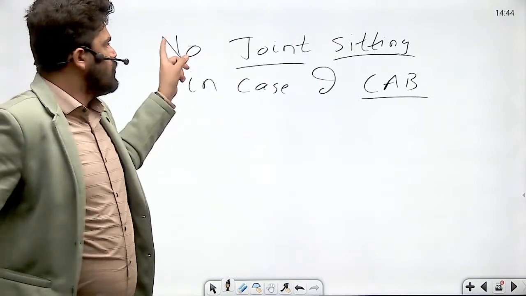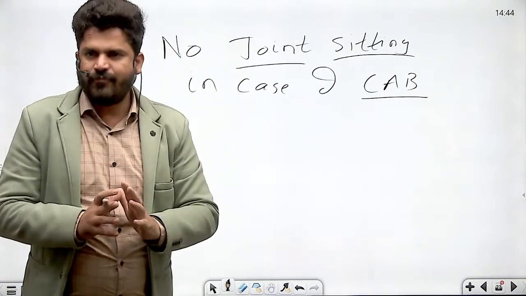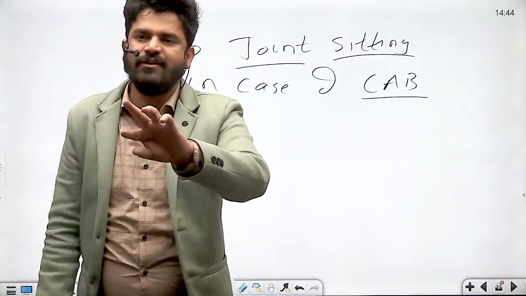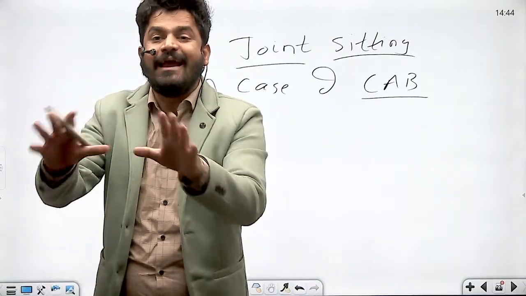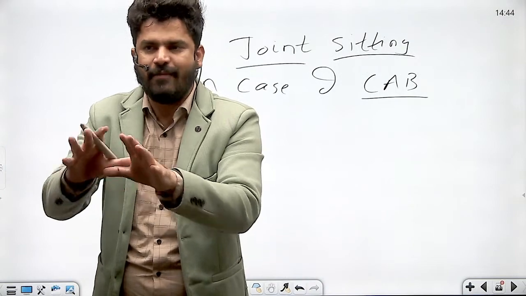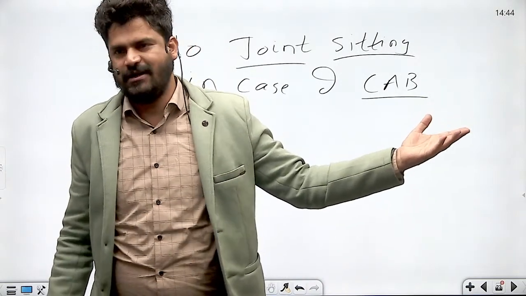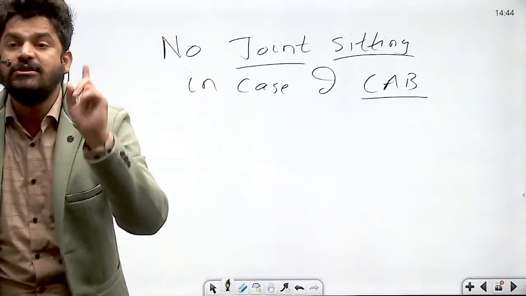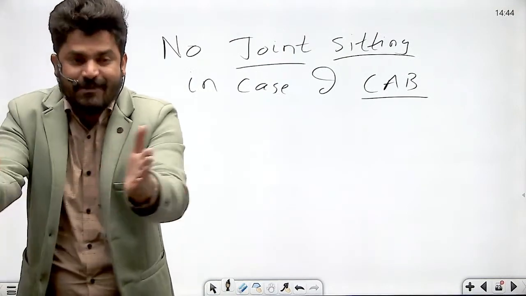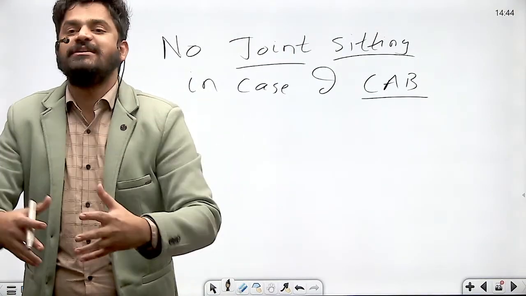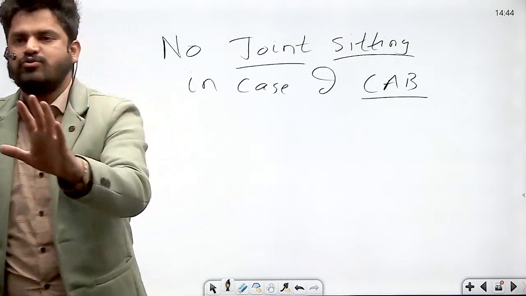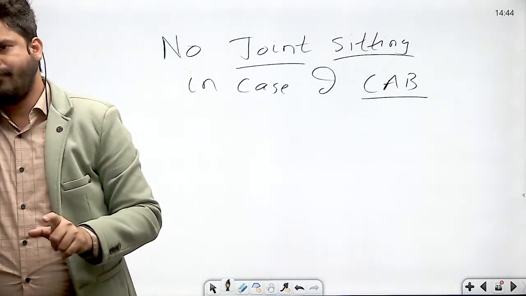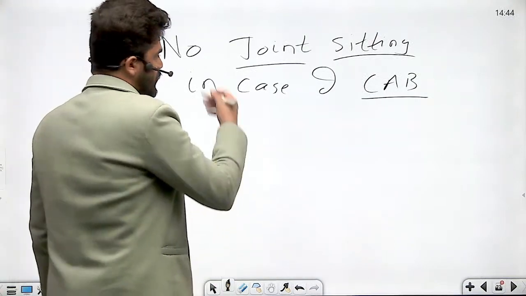In case of constitutional amendment bill, if there is deadlock or disagreement between the houses, the bill will lapse. The bill will end. It cannot become an act because it cannot be sent to the president. It has to be passed by both the houses of parliament sitting separately, not through joint sitting. So there is no provision of joint sitting for constitutional amendment bill. Clear?